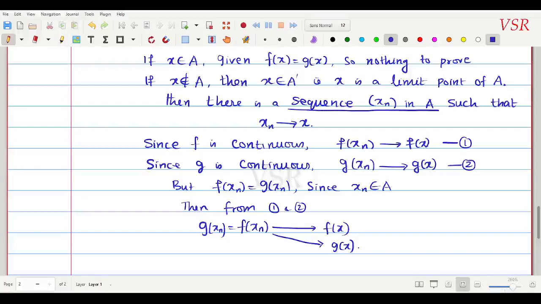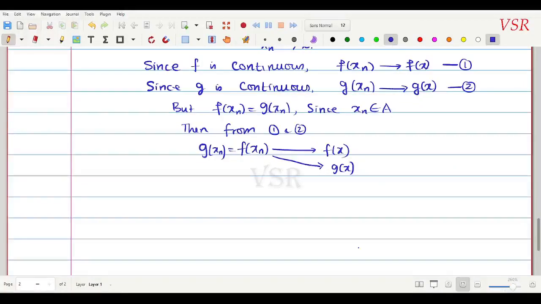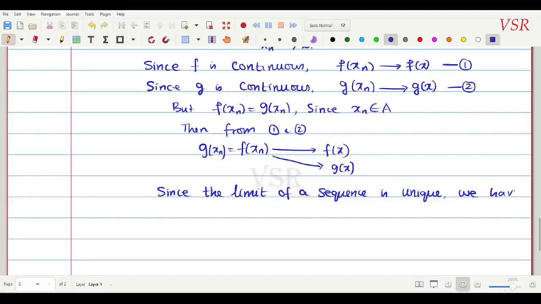And we know that the limit of a sequence is unique. Since the limit of a sequence is unique, we have these both must be equal, that is f of x must be equal to g of x.